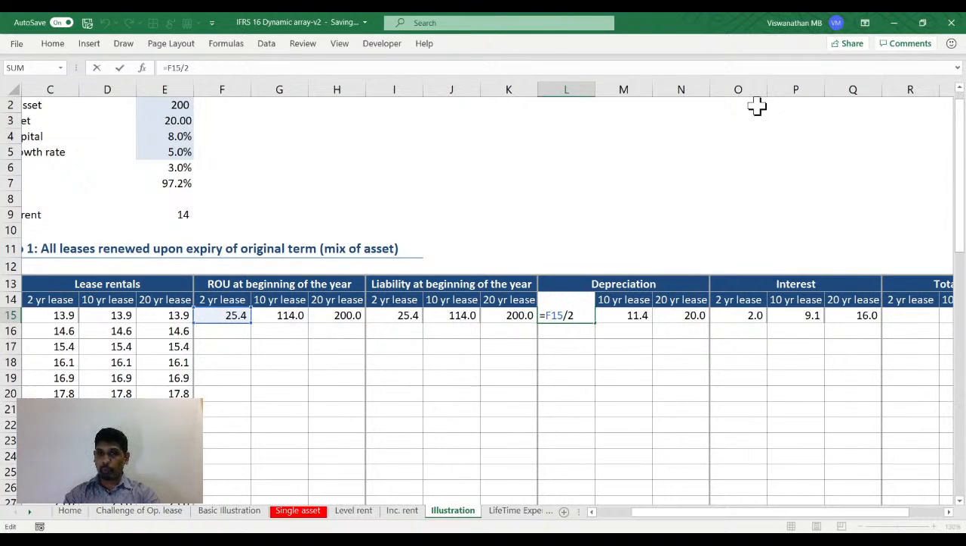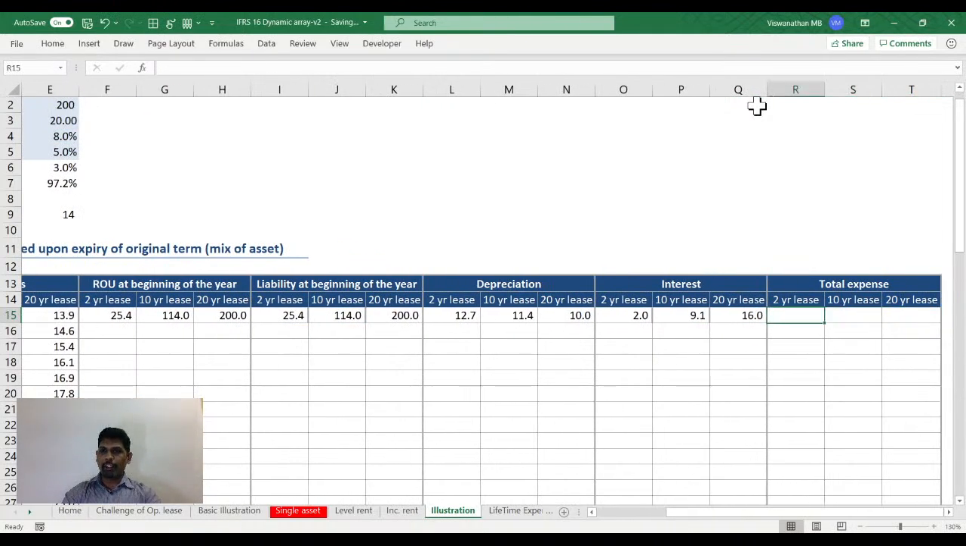I will be depreciating it for 2 years. The 10-year lease, whatever the beginning value of the asset, I'll depreciate it over 10 years. And the 20-year, I'll be depreciating it over 20 years. Now, when it comes to my interest, whatever lease obligation I recognize at the beginning, multiplied by the interest rate of 8%, that's what I'm going to charge as my interest obligation.